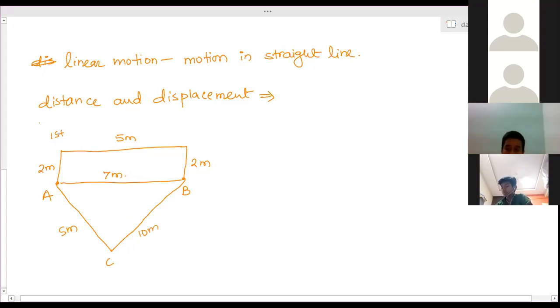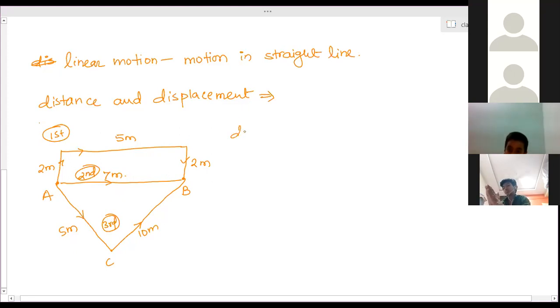So the first person has moved through this path, the second person through this path, and the third person through this path. Three people have taken three different paths when they moved from A to B. All of them started from A and reached B, but everyone took a different path. So the distance covered in these three cases is different from each other.